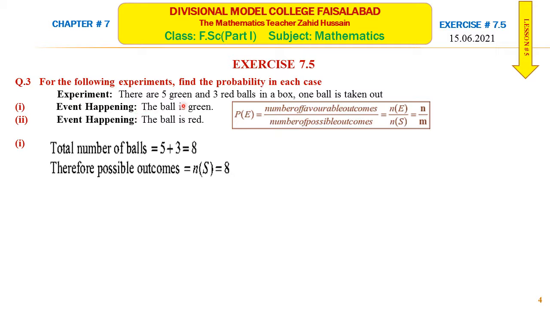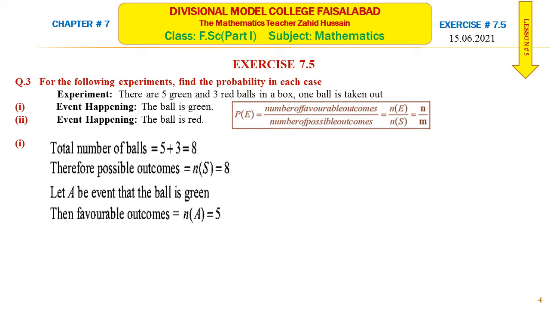Let us name the event that the ball is green by the letter A. Then the number of green balls in the box is 5. Now use the formula to find the probability. The probability of this event A is equal to the number of elements of A divided by the number of elements of S, and this is equal to 5 over 8, because 5 over 8 cannot be further simplified. So this is your final answer.